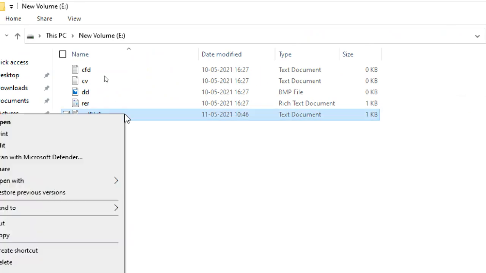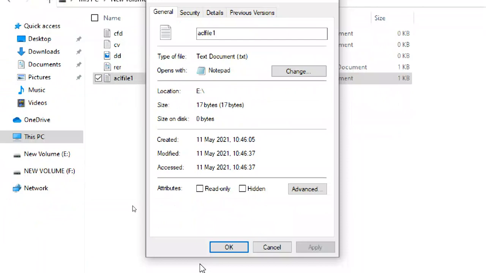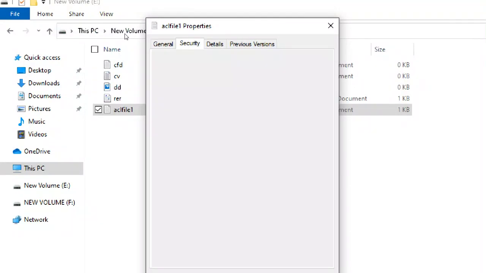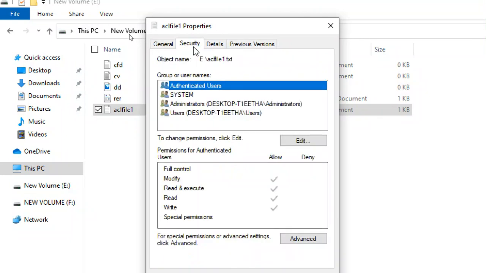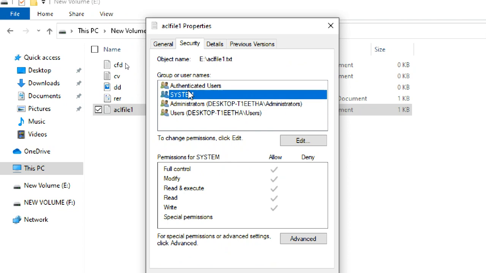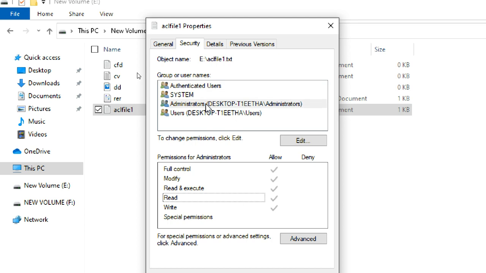Okay, this is the file. Now right click, properties. What you see: General, Security, Details, Previous Versions. If you see Security, it means NTFS security. These are different groups. System means system only. Authenticated users, who can log in, have a permission by default. Authenticated users means whoever can log into the PC; all come under authenticated users.